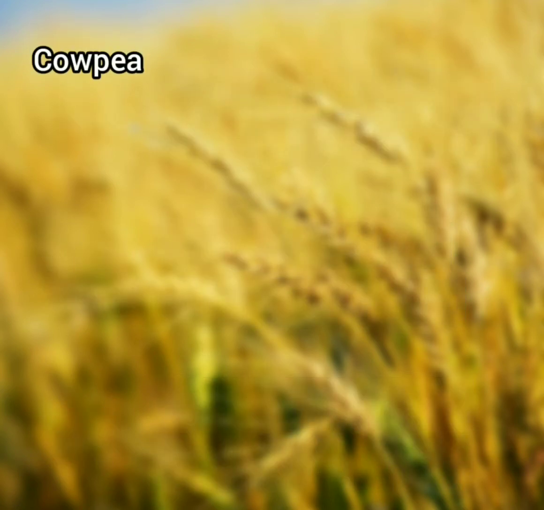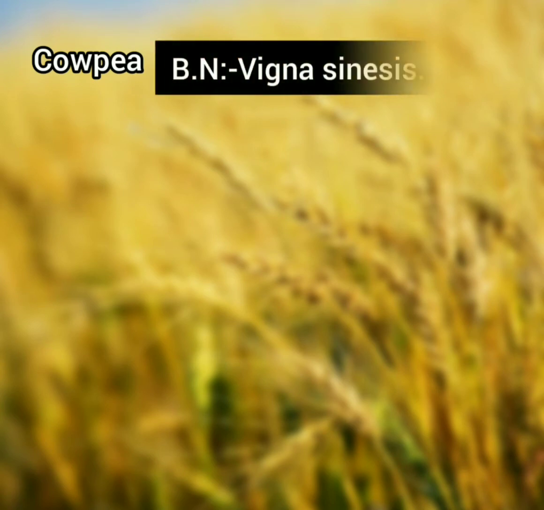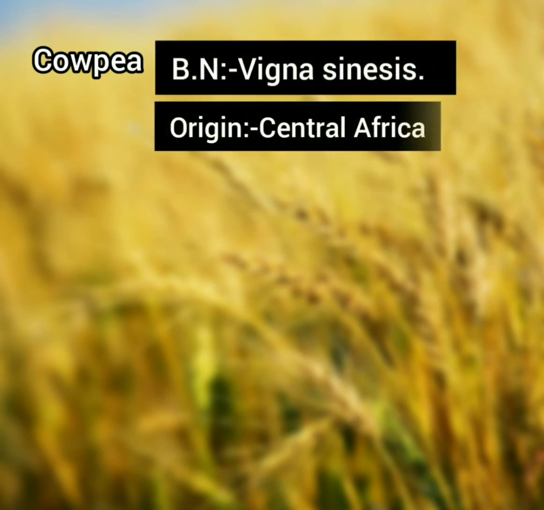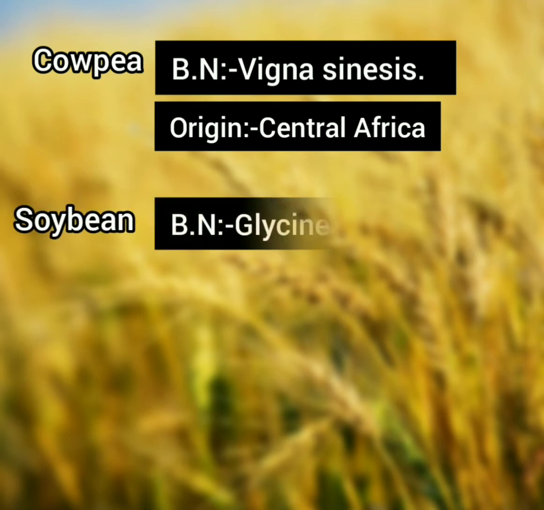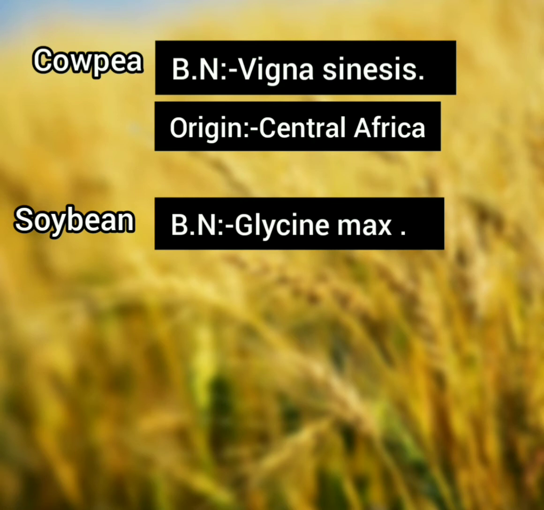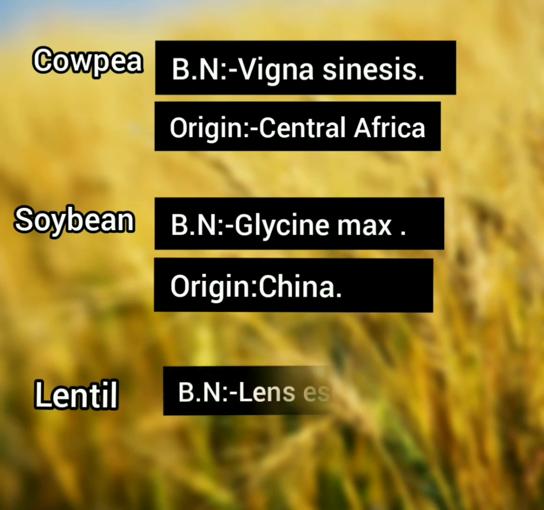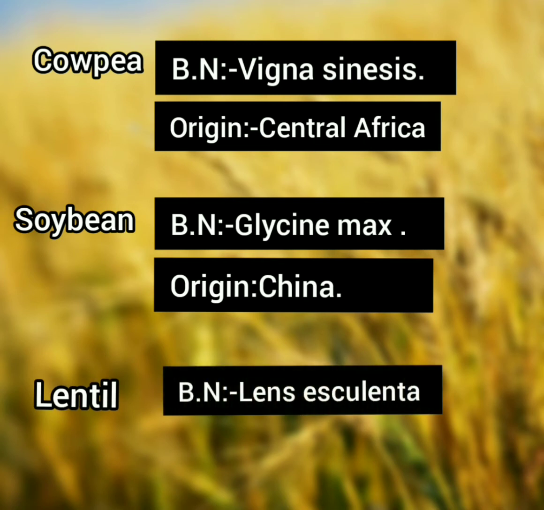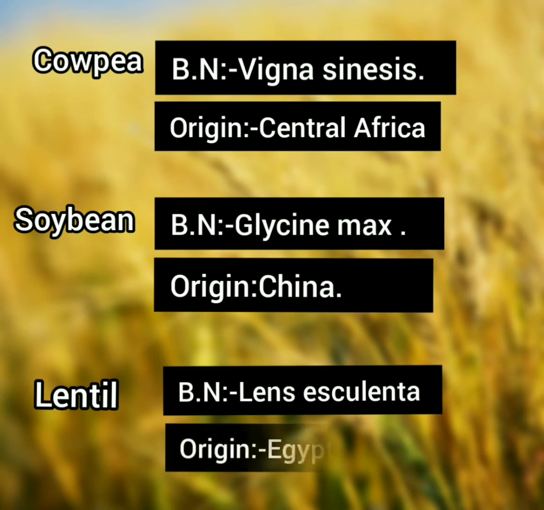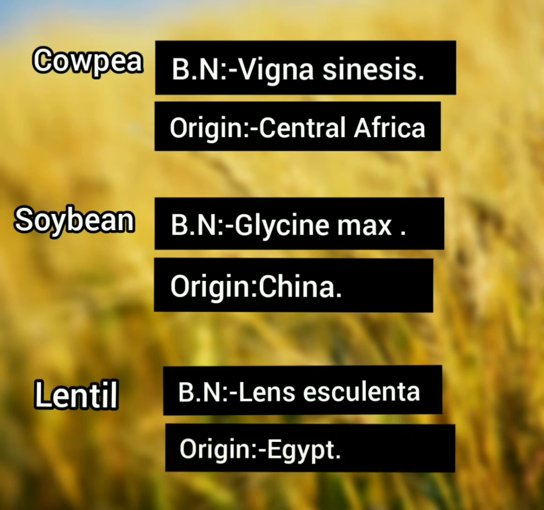Okay, the next pulse crop is cowpea. The botanical name of cowpea is Vigna sinensis and its origin is Central Africa. After cowpea we have soybean. The botanical name of soybean is Glycine max and it is originated from China. Then we have lentil. The botanical name of lentil is Lens esculenta. Its origin is Egypt.